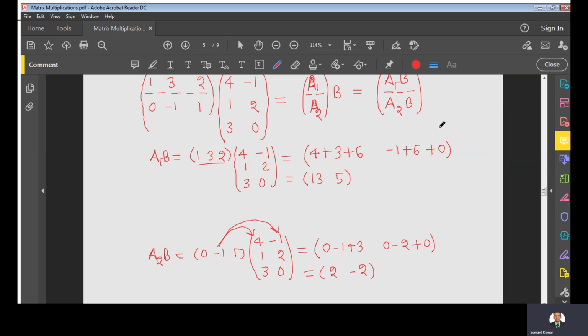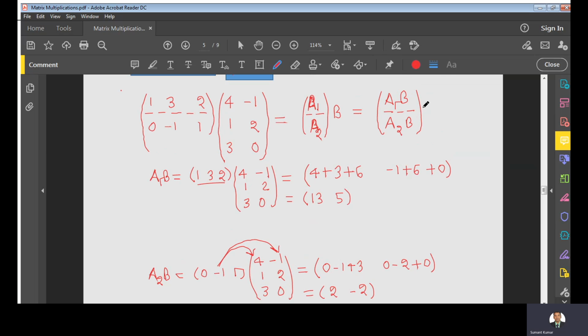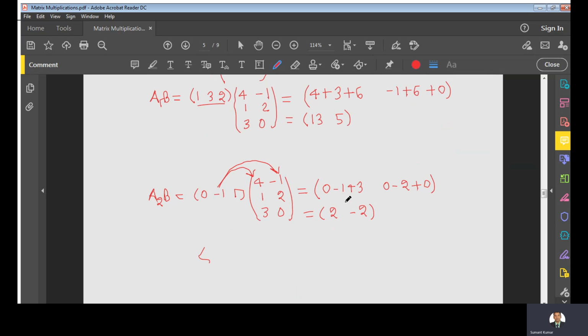So if I am writing it here as a product, see, the first row is 13, 5, and the second row is 2, minus 2. So again the same result is coming. This product is known as the row matrix representation of the product, because in the first I am taking rows, in the second I am taking the matrix.